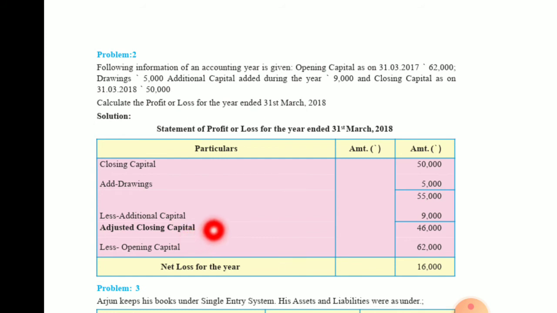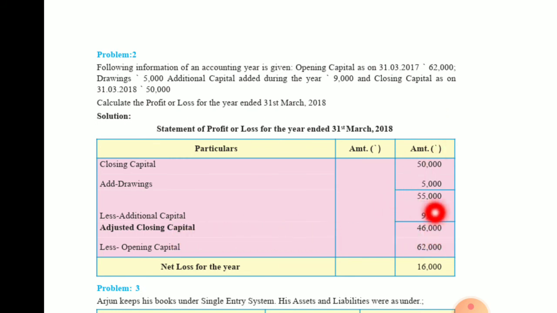Now once you get the adjusted closing capital after adding the drawings and deducting the additional capital, the next step is less opening capital. Capital as on 31st March 2017, this is the opening capital, that is 62,000. So less opening capital 62,000.